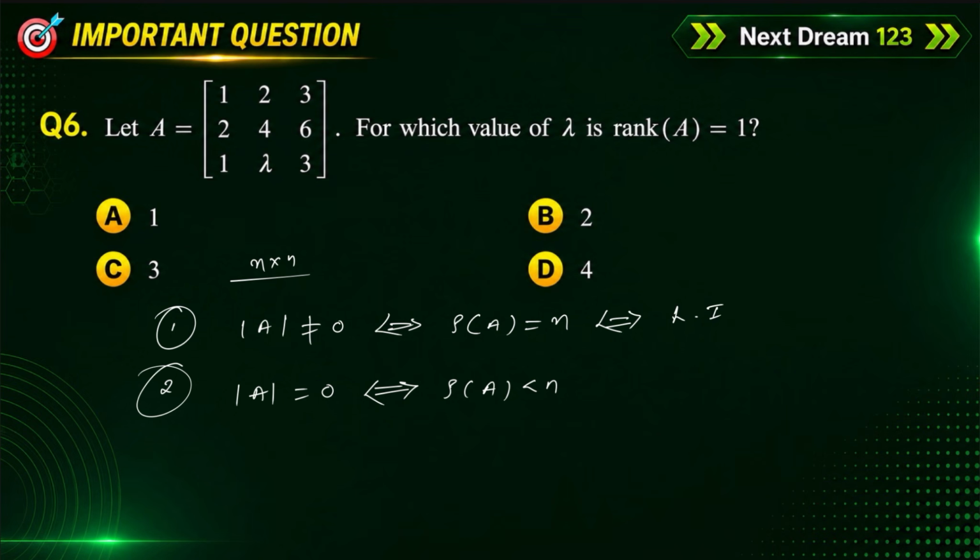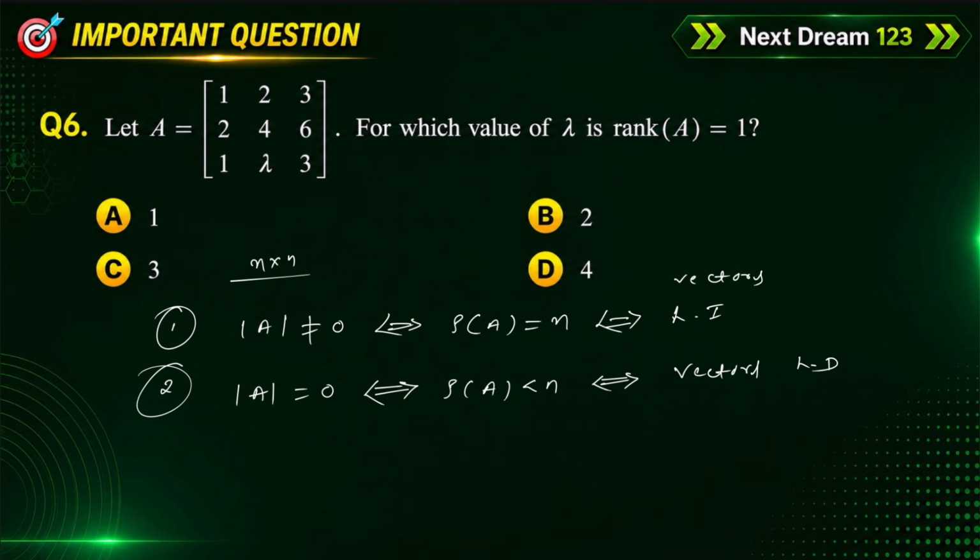The vectors are linearly independent. And one more thing, if rank of A is less than n or determinant of A is equal to 0, we consider vectors are linearly dependent.